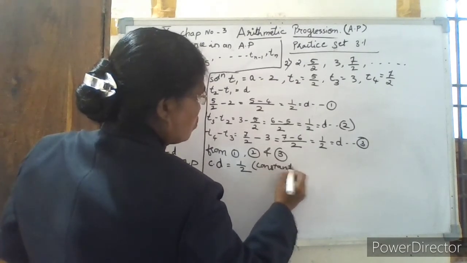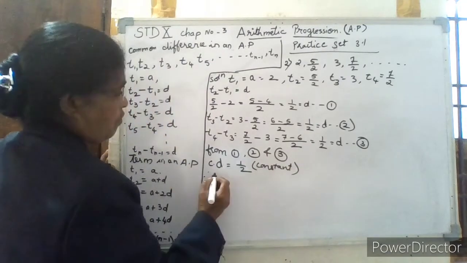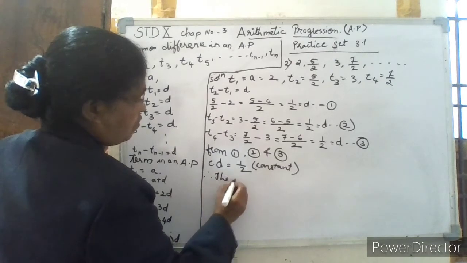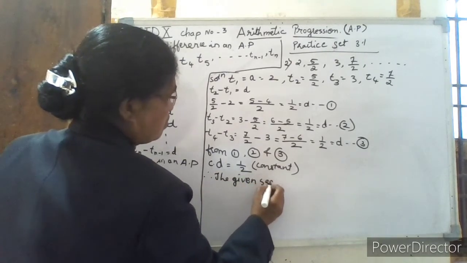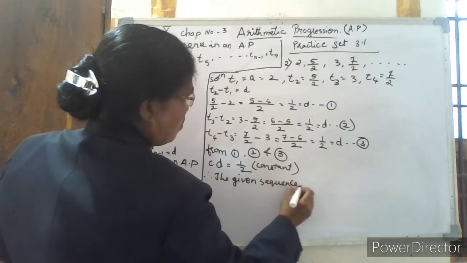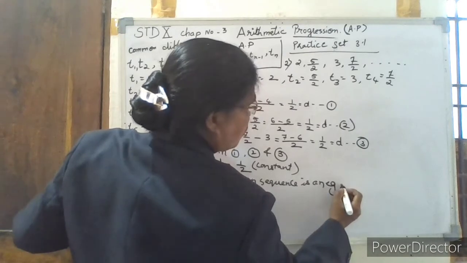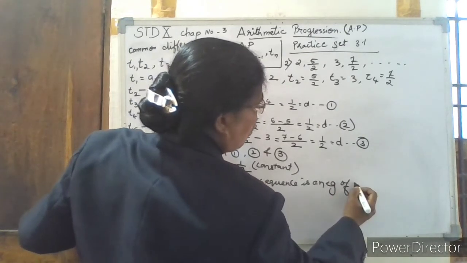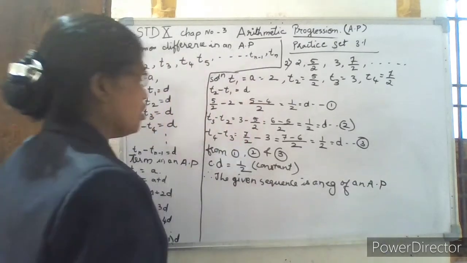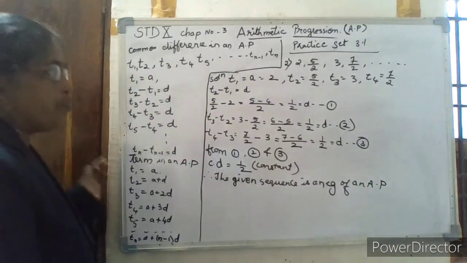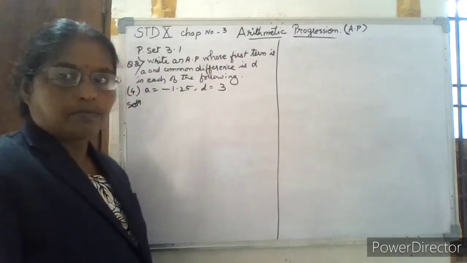Therefore we can say the given sequence is an example of an AP, or arithmetic progression. So in this way we have to solve. Let us solve the second question.